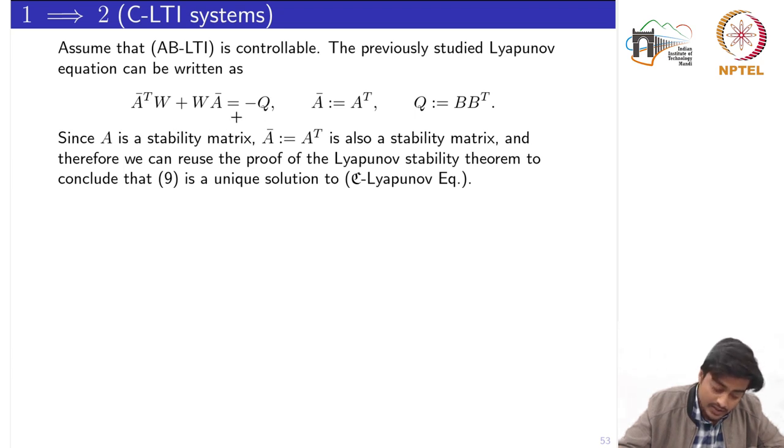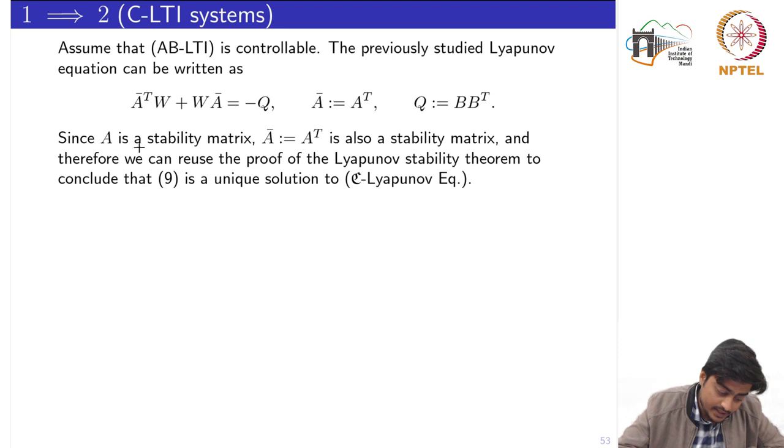If I see the equivalence between this equation and the Lyapunov equation we introduced in this result, this is just a parameterized form in terms of A and B matrices. If I replace this A bar by A transpose and this Q matrix by B transpose, I would obtain the Lyapunov equation we are talking about in this result.